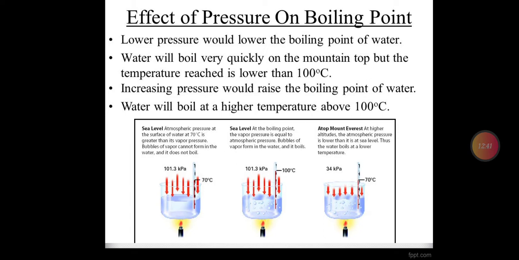So at the mountain tops, water may boil below 100 degrees Celsius. This is because the atmospheric pressure at the mountains is low. So if atmospheric pressure decreases on the mountains, this results in a decrease in the boiling point of water. Whereas if increased pressure is there, this may result in increasing the boiling point. That usually happens in pressure